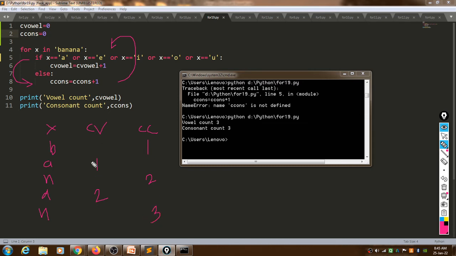Again A, so this is 3. Like this it will check each and every character in the inputted string. If the character is in A, E, I, O, U, it will increment the vowel count, otherwise it will increment the consonant count. Okay, so this is the program.